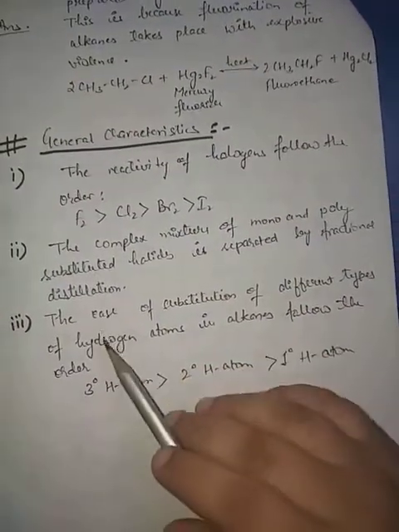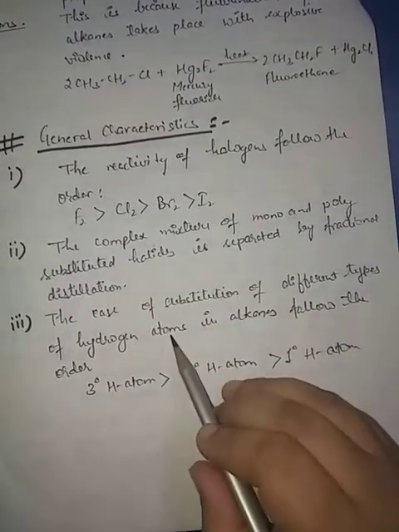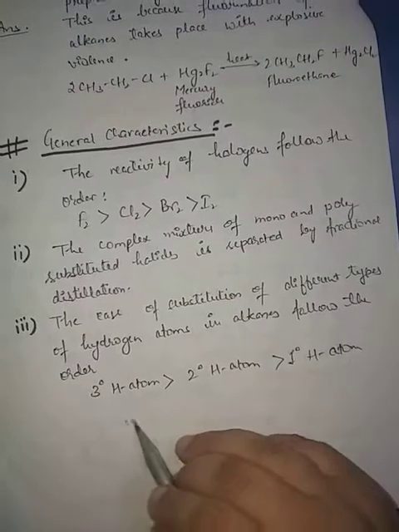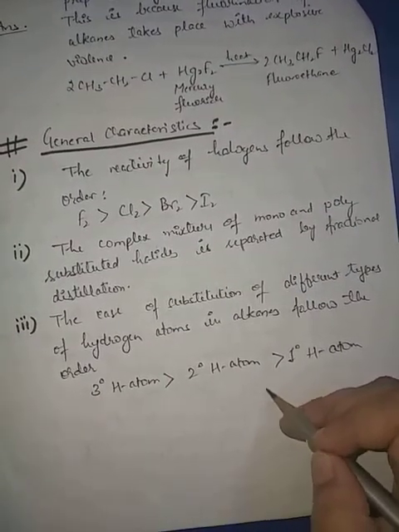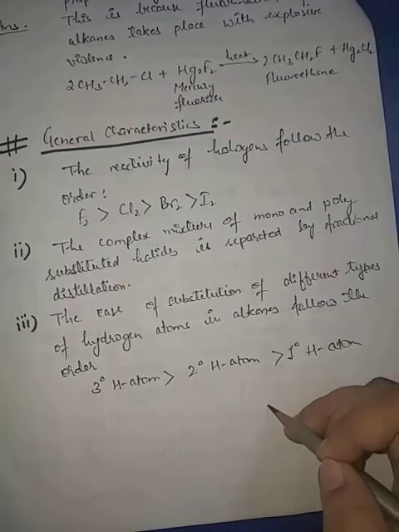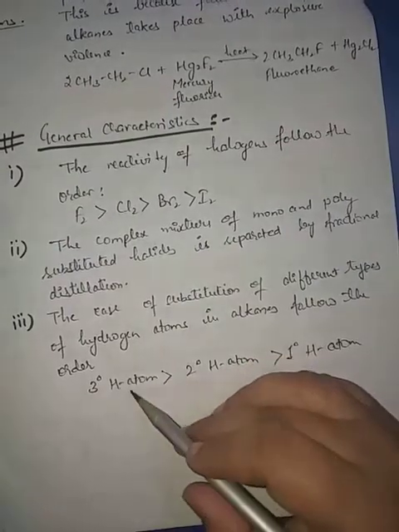And the third one is the ease of substitution of different types of hydrogen atom in alkanes. Suppose an alkane chain is there and a hydrogen atom has to be substituted, its substitution will take place by any halogen.